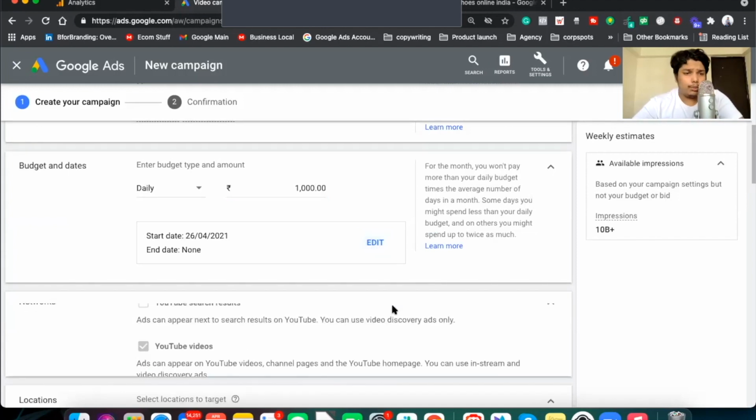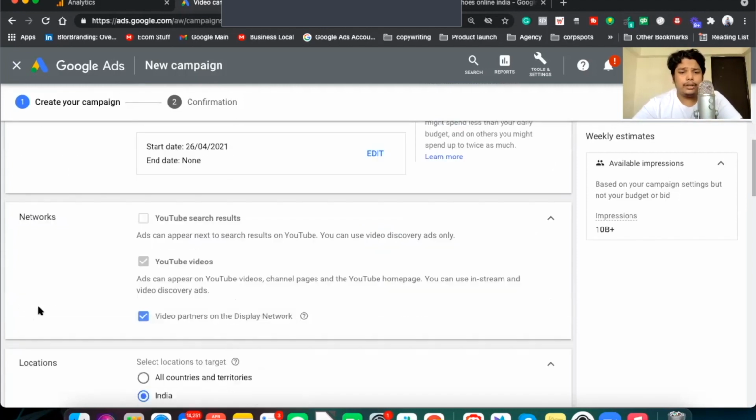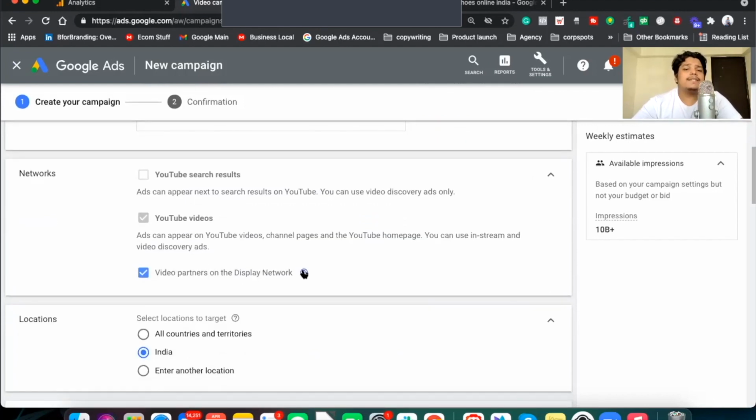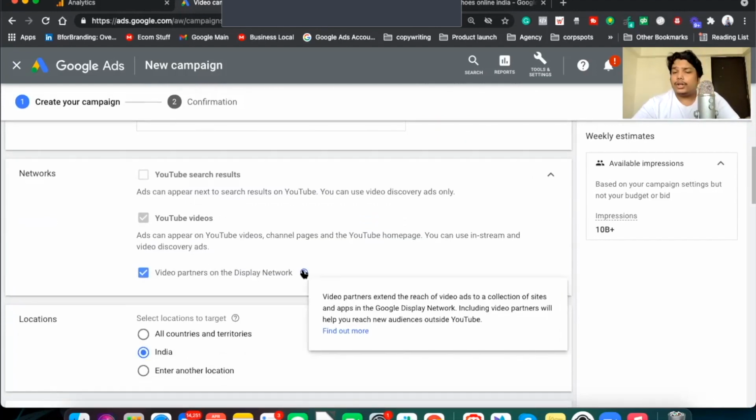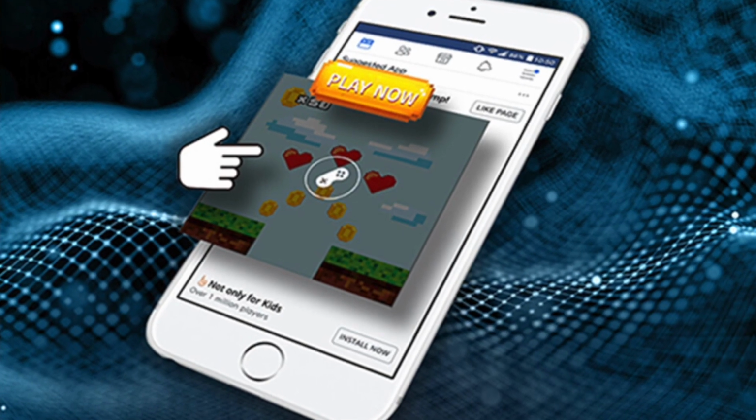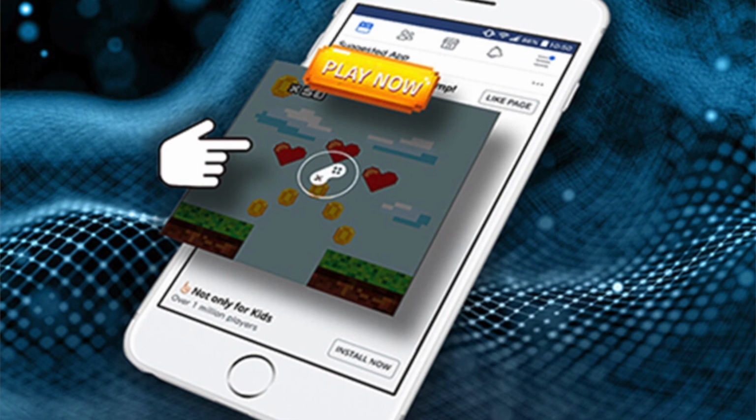Where you want to show your ad is called networks. So video partners on display network means your ad would be shown outside YouTube, maybe when you're playing a game and you see an ad in between. That's called a video partner based app. When you're browsing a website and you see an ad, or when you're browsing some other app and you see ad pop-ups, those are called display network ads. So we don't want to show that. We just want to show our ads on YouTube.